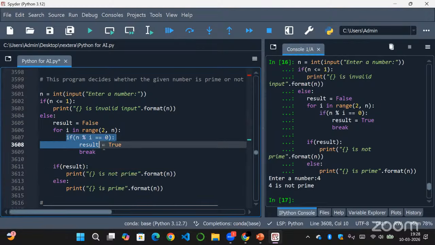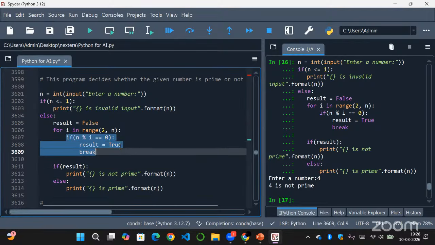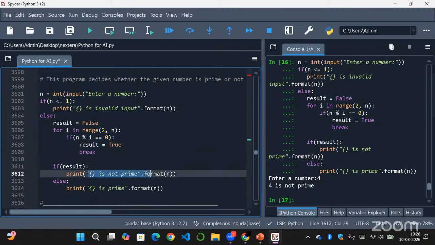So this if statement will be executed and the result will become true, and it will print 4 is not prime. Exactly. So that is how you can write a program to decide whether your given number is prime or not.